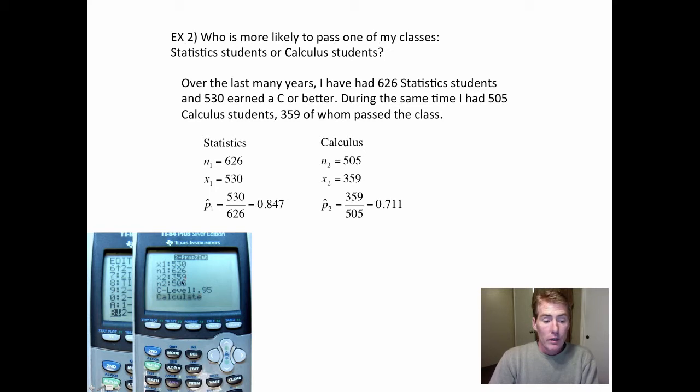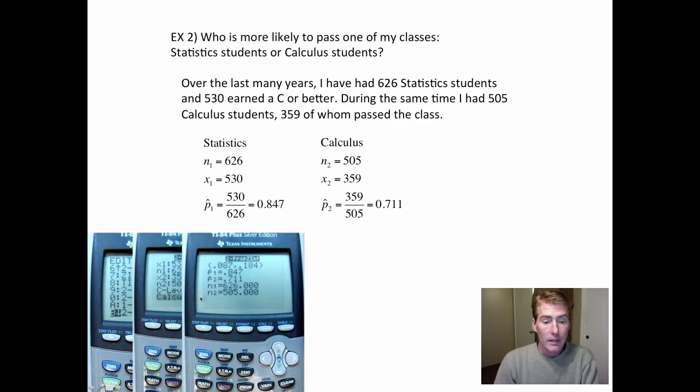Do the same thing for the other group. The confidence level is 95%. And then here's the interval. So you should double check. P1 is 847, yes. P2 is 711. You notice my sly advertisement for 7-Eleven, the store 7-Eleven? Yeah. Anyway, so this is the interval.